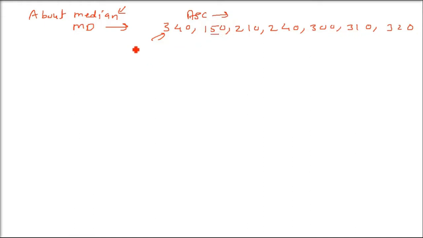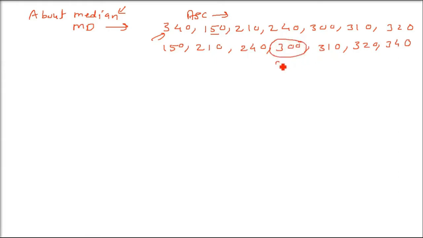So what is the lowest one? 150. I am ordering it in ascending order, lowest one and then the highest one, like this. So these are our observations. Lowest one first. So whatever ungrouped data, individual observations are given to you, just arrange it in this form. Now take the middle one. Because these are 7 numbers, the middle one, the fourth one, will be the median.